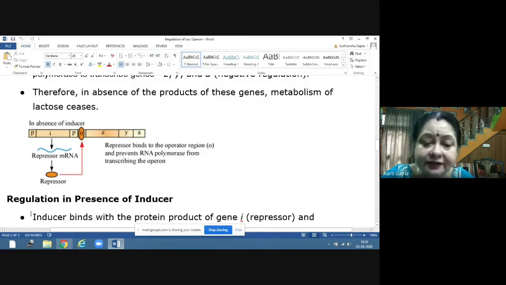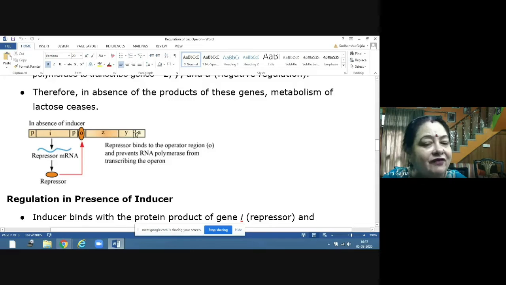Now because of this repressor, the RNA polymerase cannot start the process of transcription. So RNA polymerase will be stopped by this repressor from proceeding with the transcription of this structural gene. So the transcription will not take place and the enzymes will not be formed.